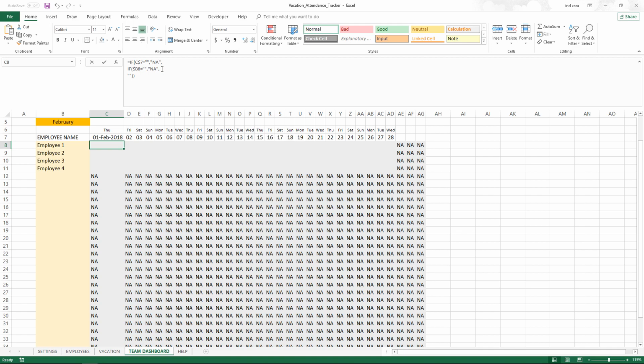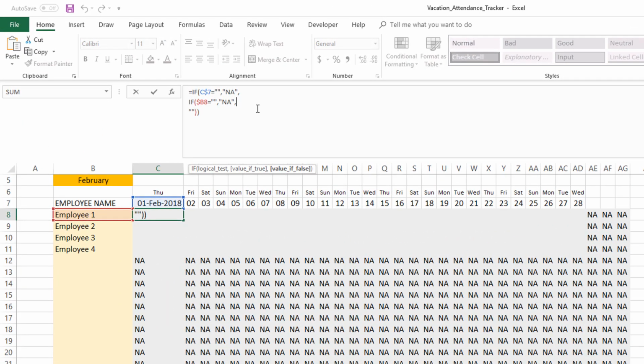Now let's expand the formula to the next section, which is if the employee has not started yet, it should be considered as a not employed section. So we're going to press Alt Enter to create a new line. I like this approach because it's easier to read, but once you become very familiar with writing long Excel formulas, you may not need it. This helps a little bit in keeping it easier to follow.